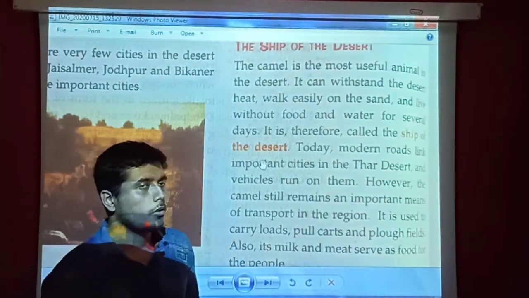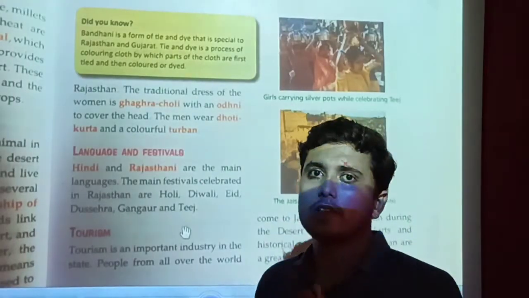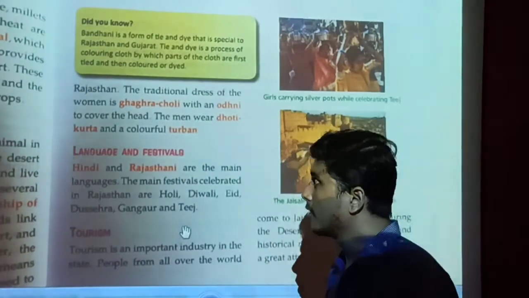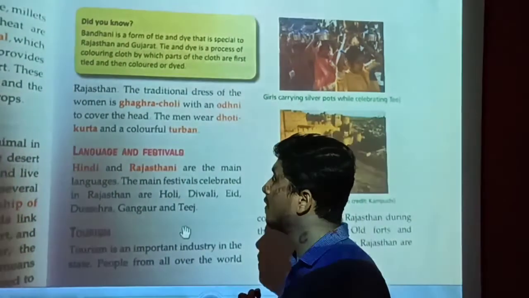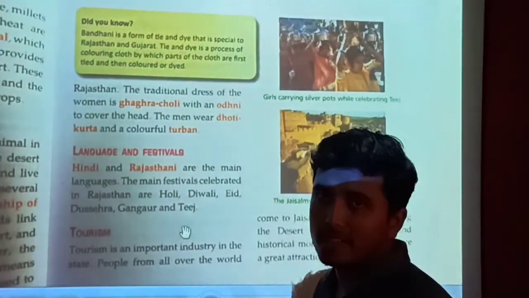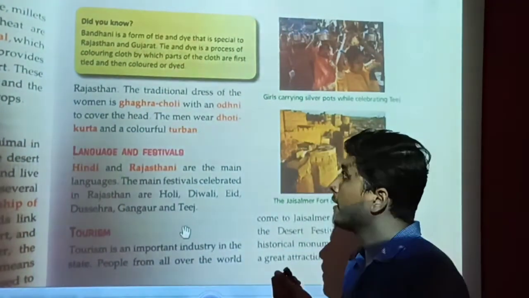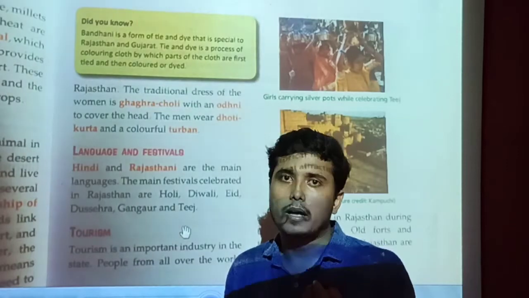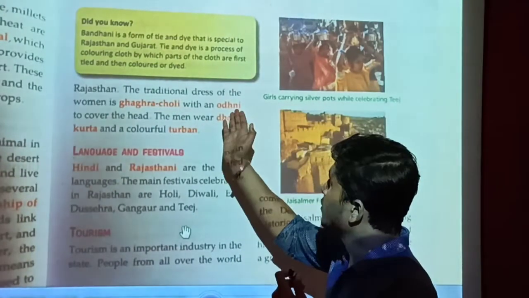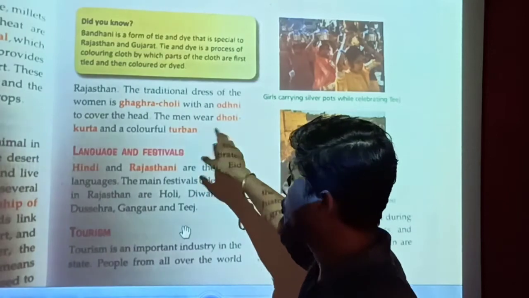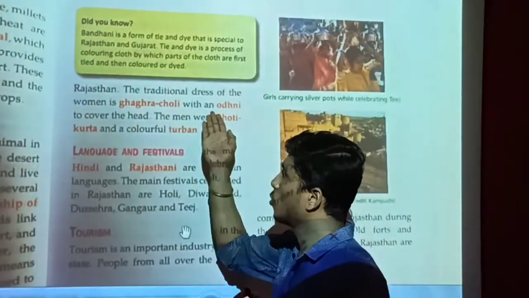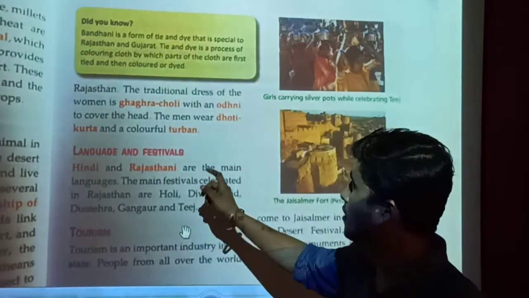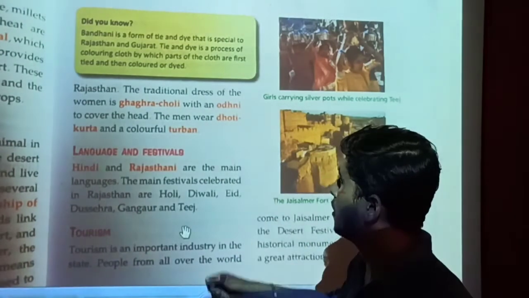Okay students, after discussing the camel, the ship of the desert, now we have to discuss the dresses of people, what kind of dresses they wear in Rajasthan, the Great Indian Desert. Colorful, bright clothes are very popular among men and women. The traditional dress of the women is ghagra and choli with an odhni to cover the head. Men wear dhoti, kurta, and a colorful turban. You must have seen the turban and you must be aware of the dhoti and kurta.